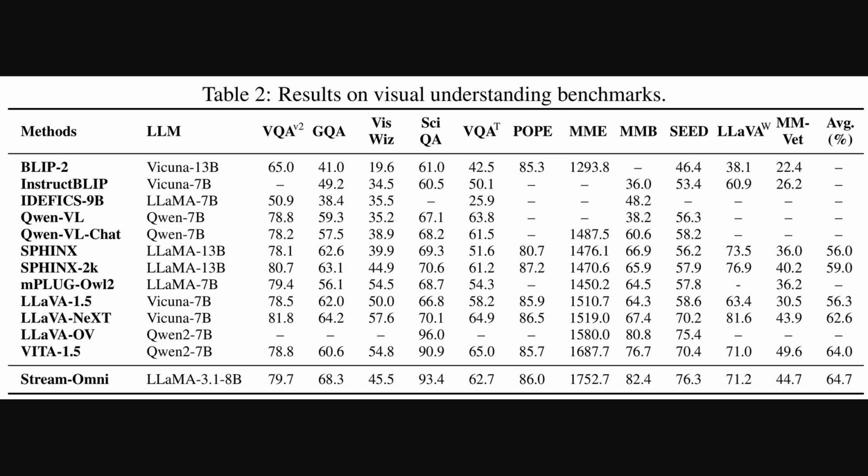Moving to the results. This table shows how Stream-Omni performs on a whole suite of visual understanding benchmarks. These are basically standardized tests for how well a model can interpret images. And what's really striking is that Stream-Omni, shown on the bottom row, holds its own against many other leading models, even some that are specifically designed for vision tasks. This is a key result, because it shows that adding the speech capability didn't hurt its visual skills. This problem, called modality interference, is a common challenge, but their approach seems to avoid it.